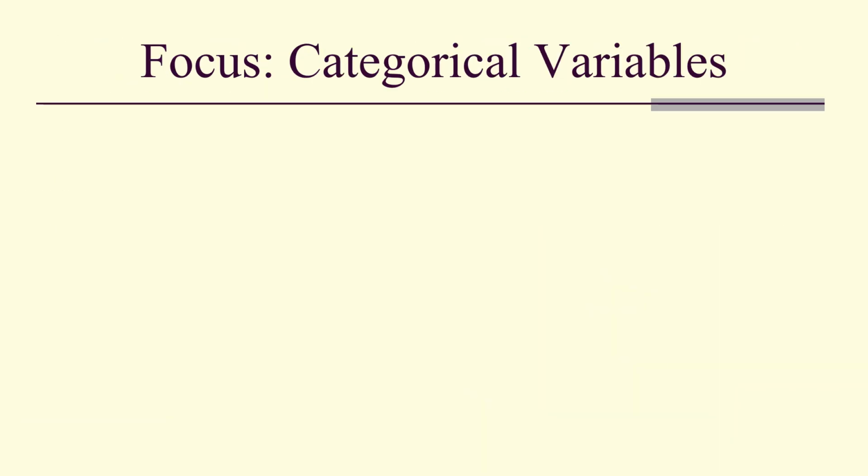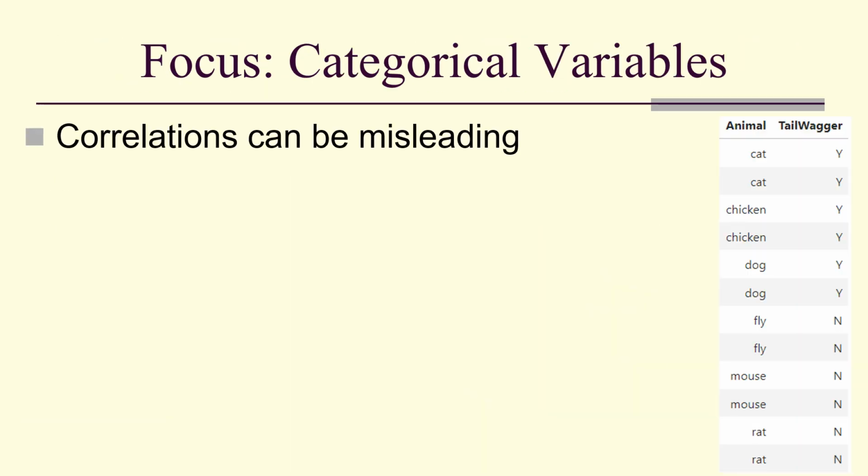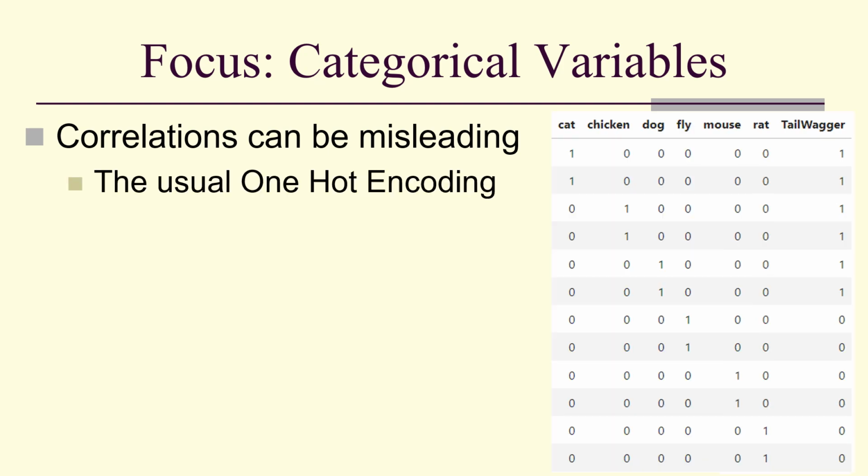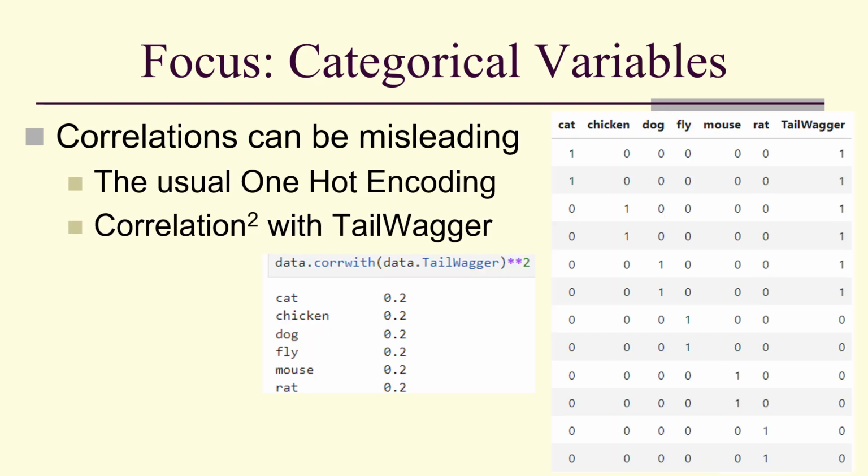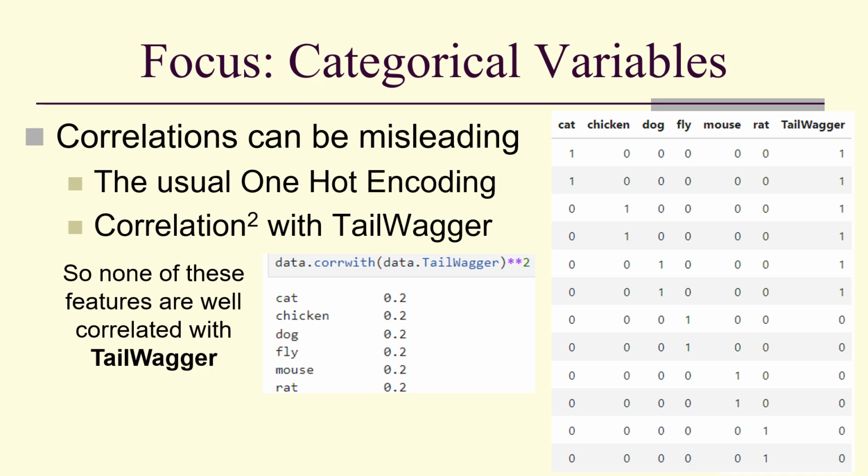So let's look at categorical variables. And when we're doing so, correlations can be misleading. Let's look at this example where we have a feature animal and a target tail wagger. We do our usual one-hot encoding. We look at squared correlations of the one-hot encoded features with tail wagger. And these are not well correlated with tail wagger.